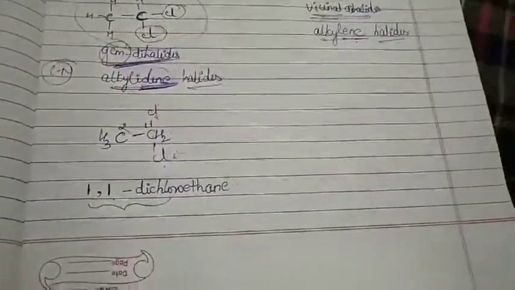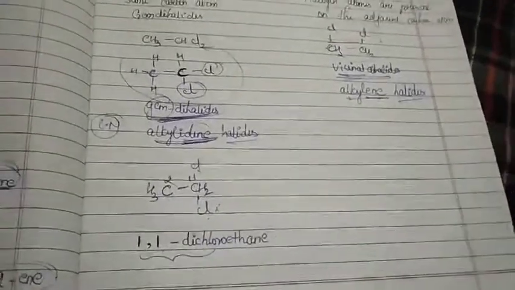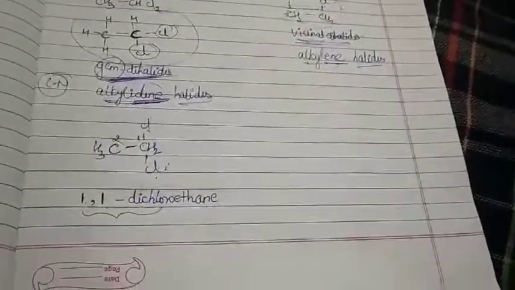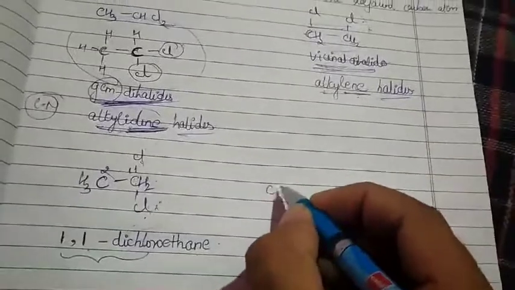So 1,1 dichloroethane is called as your gem dihalides. Sometimes they can ask you, give the IUPAC name of your gem dihalides. What is this called as? 1,1 dichloroethane. Help me out in writing my vicinal dihalides.